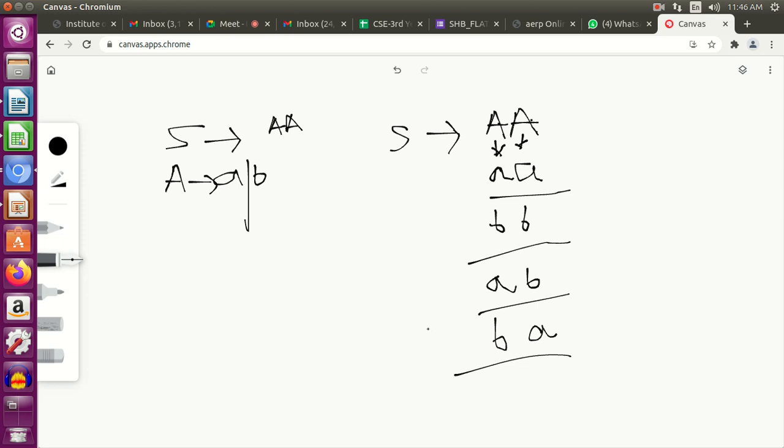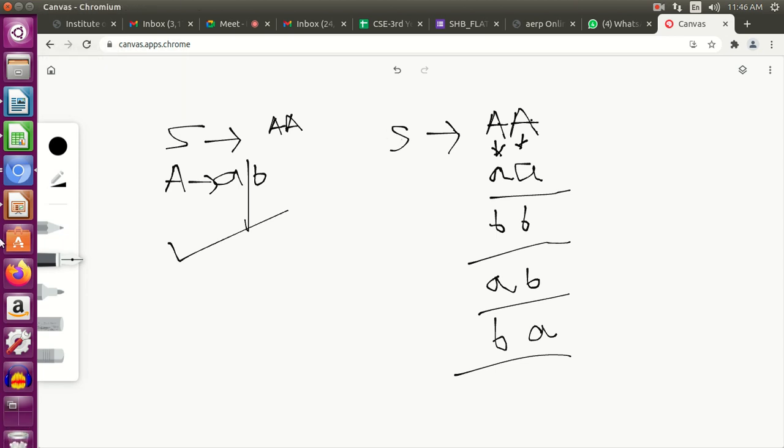So all the possible combinations are possible using these production rules of my grammar. Therefore, the construction of my grammar is correct. I have correctly constructed my grammar. Always try to understand what your language will contain according to the question, and then try to derive that string from your start symbol. If you are able to derive it, then your grammar construction is fine. If you are not able to, that means there is some problem.